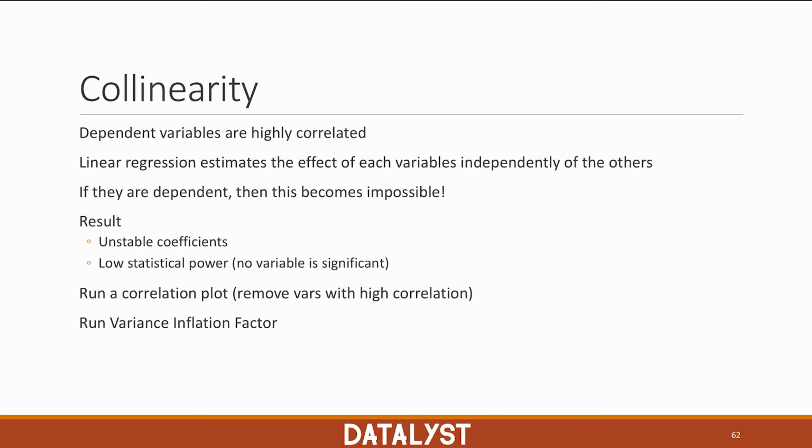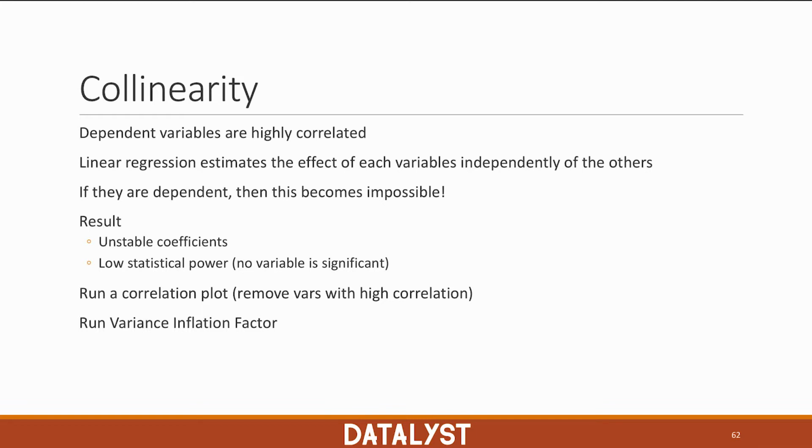We also mentioned collinearity. We said that one of the core assumptions of linear regression is that the variables are not collinear. So what happens when the variables are very highly correlated with each other? Well, linear regression estimates the effect of each variable independently of each other. So if the variables are dependent, this becomes impossible.